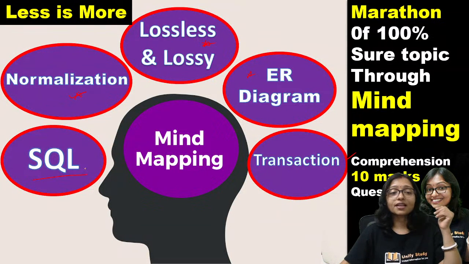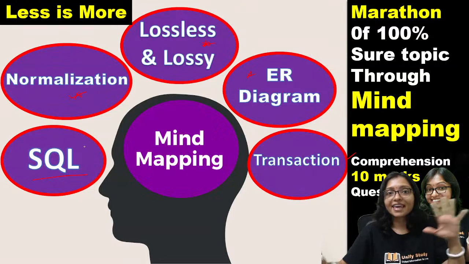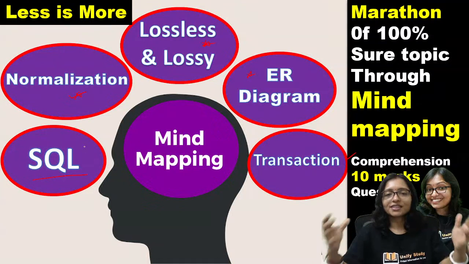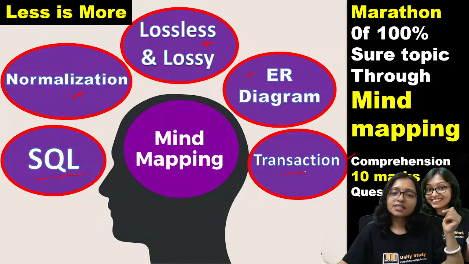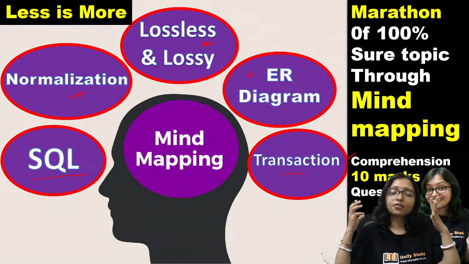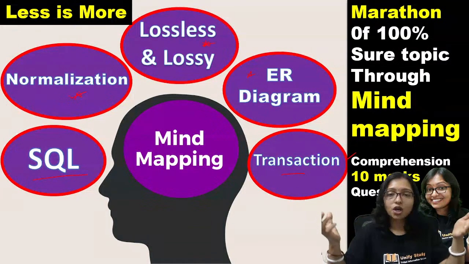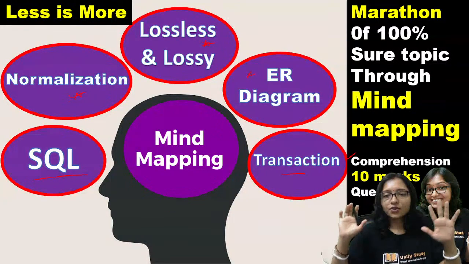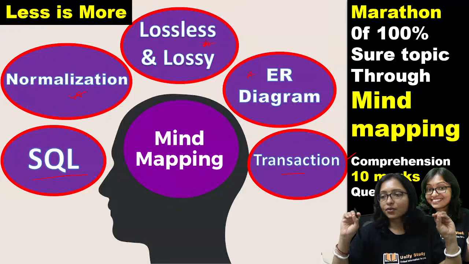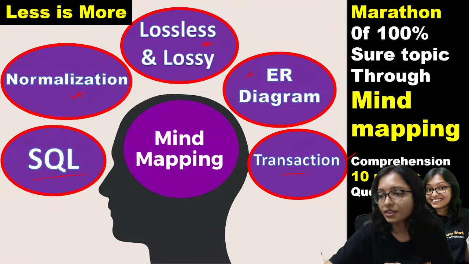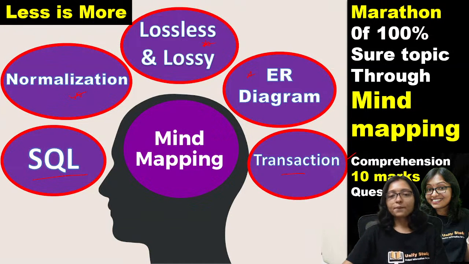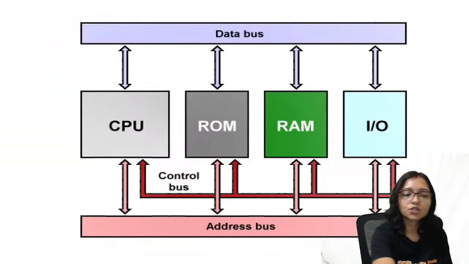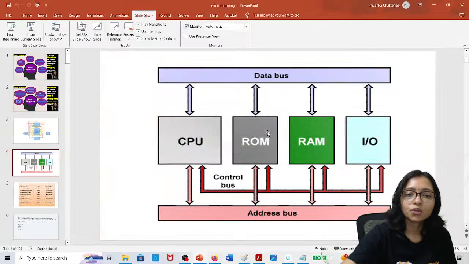In SQL, so you are getting scared. My God, how to do SQL? Transaction, concurrency, serializability, view serializability, ACID property, different types of transaction protocols. These all are there in your DBMS, and everything we are going to cover here. So let's start without wasting time. From basic to advanced, everything we will do.